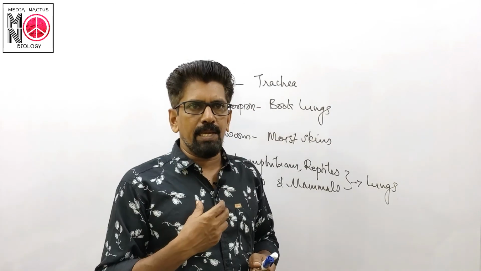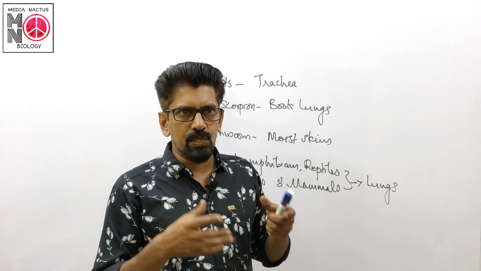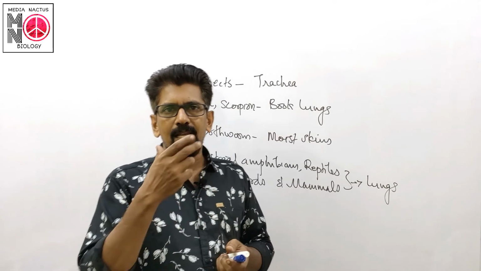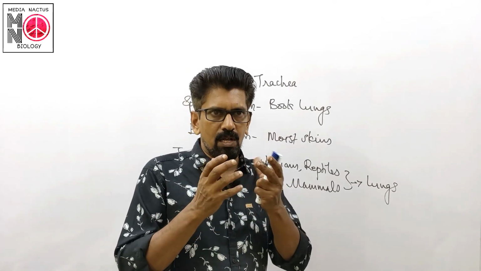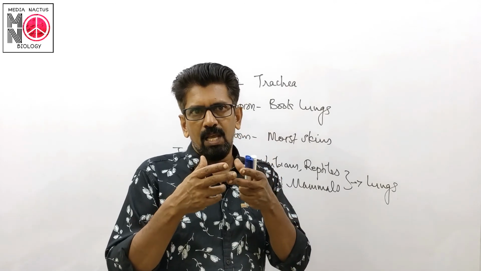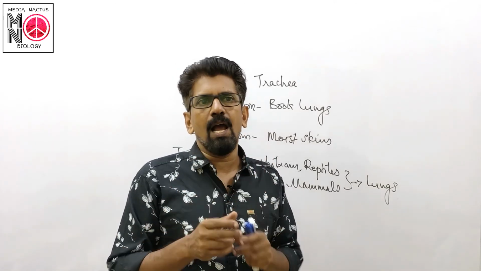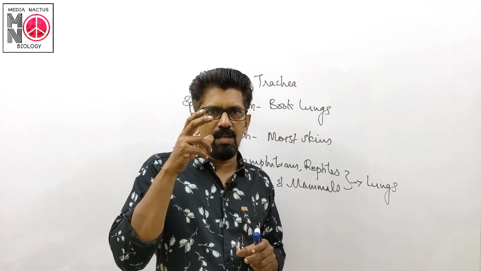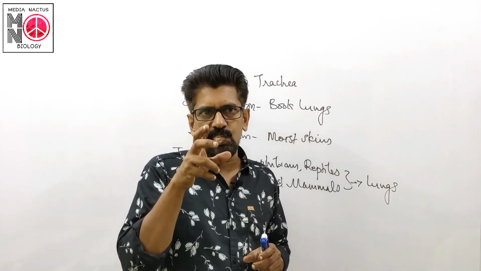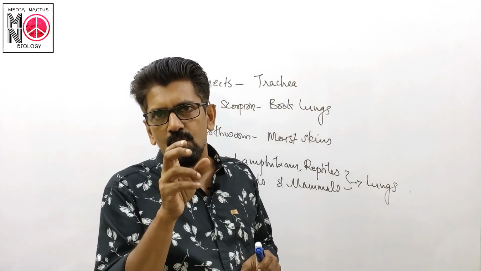From the trachea, the air enters into the lungs. Cartilaginous rings are present in the trachea. They ensure the trachea and the air passages stay open and do not collapse.